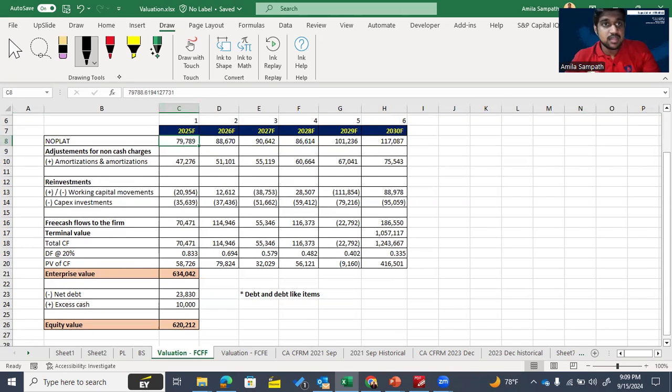As I told you, we can derive the NOPLAT from EBIT multiplied by 1 minus T. EBIT multiplied by 1 minus T. EBIT means earnings before interest and tax.